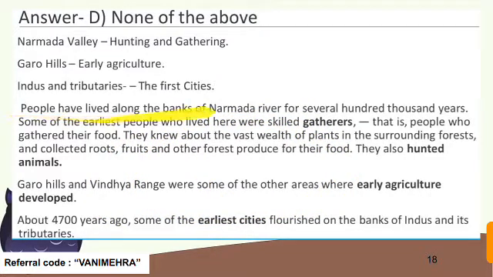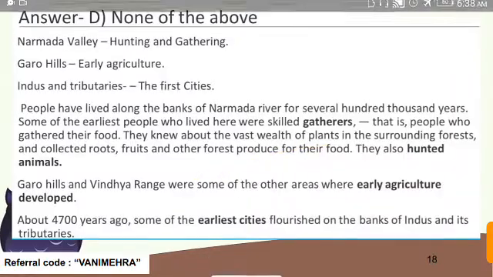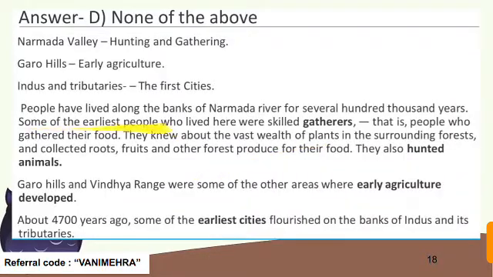People have lived along the banks of Narmada river for several hundred thousand years. Some of the earliest people who lived here were skilled gatherers, people who gathered their food. They knew about the vast wealth of plants in the surrounding forest and collected roots, fruits, and other forest products for their food. And they also hunted animals, that's why they are called hunter-gatherers.